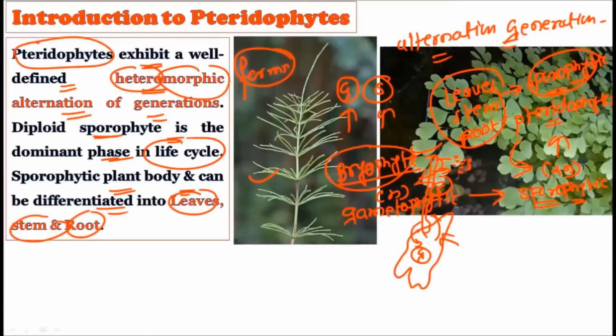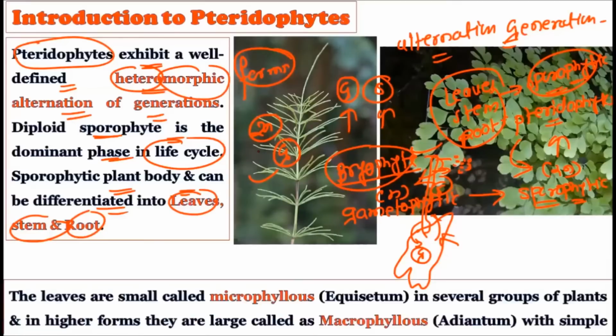But what happens in the pteridophytes? When we consider the pteridophytes, the sporophytic generation, that is the diploid generation, is the dominant generation, and it is divided into the leaf, stem, and root. On the other hand, the gametophytic generation of the pteridophytes is very short-lived, inconspicuous, and it is only there for the production of the gametes. So whatever you see as actual ferns or actual pteridophytes are the sporophytic generations.